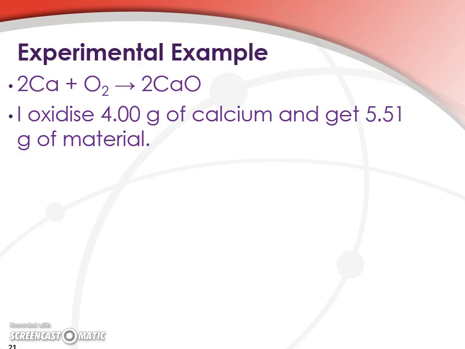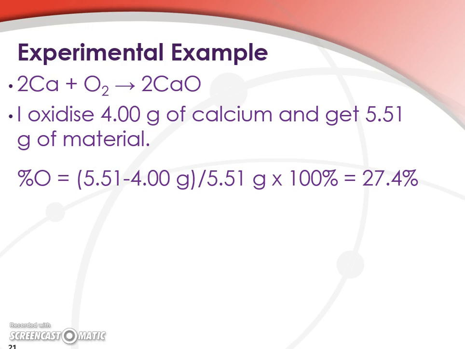So let's do one example before we wrap up. We react calcium with oxygen to make calcium oxide. And we started with 4 grams of calcium. We measured the weight of the oxide that resulted, and it was 5.51 grams. We can get the percent oxygen very easily. All of the new material, the new mass, results from oxygen. So 5.51 grams minus 4 grams gives us the mass of oxygen, divided by the mass of the final product gives us the percent oxygen by weight, or 27.4%.